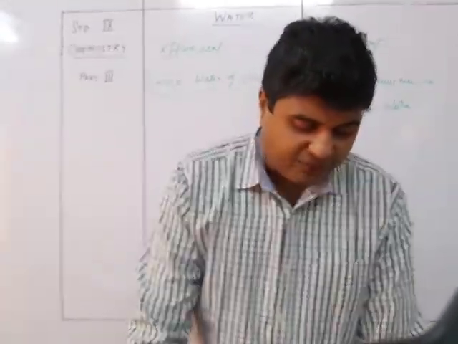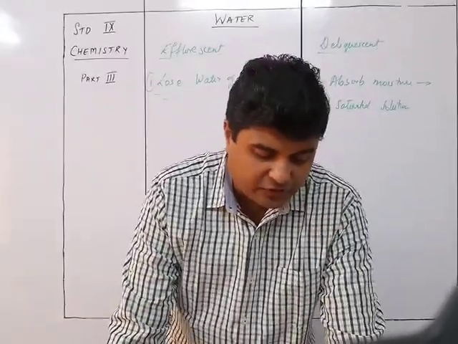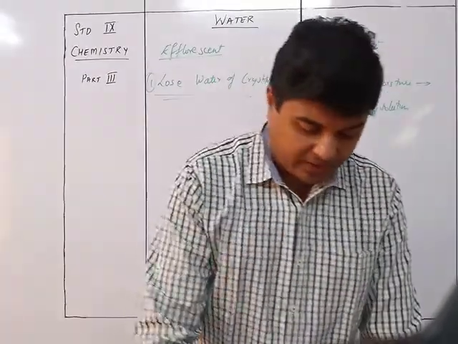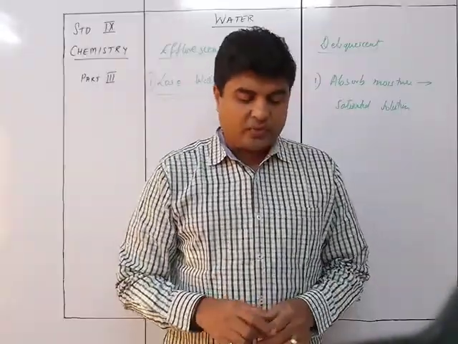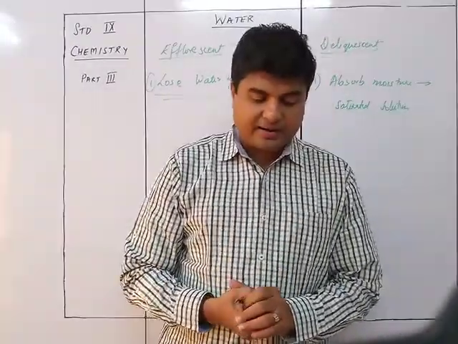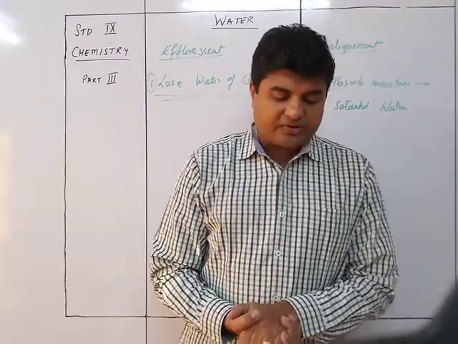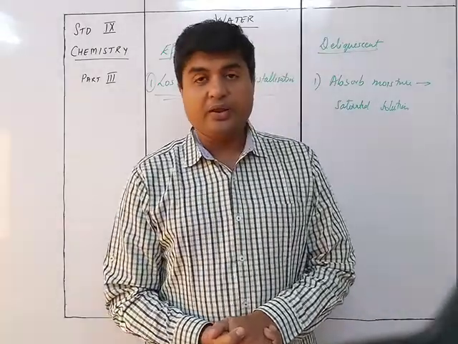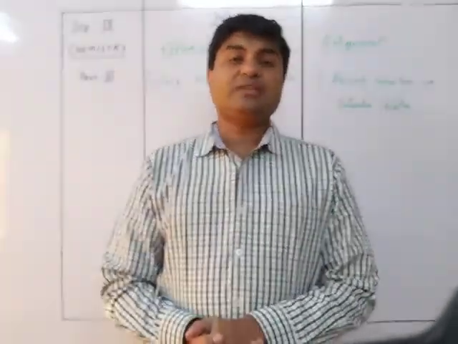You can see that efflorescence and deliquescence are caused by the difference between the vapor pressure of the crystals and the atmospheric humidity. Efflorescence occurs when the vapor pressure of the hydrated crystals exceeds the vapor pressure of the atmospheric humidity. Hence efflorescence is minimum during humid conditions. So अंदर का pressure more है, इसलिए पानी बाहर जाता है.